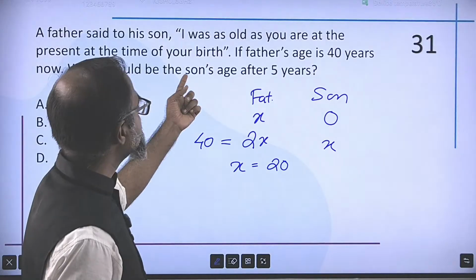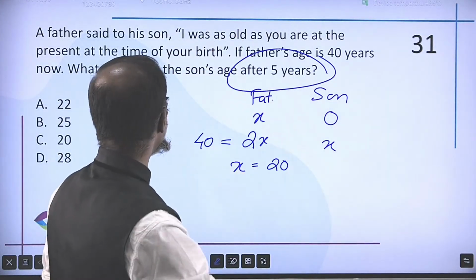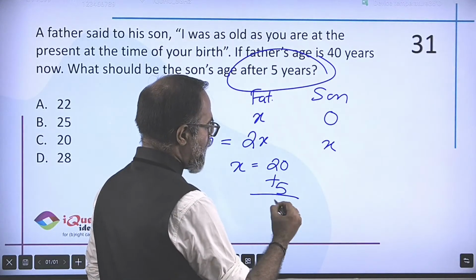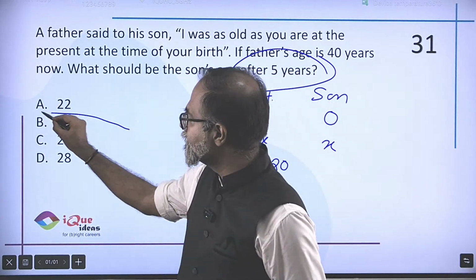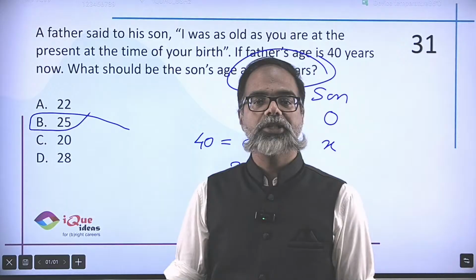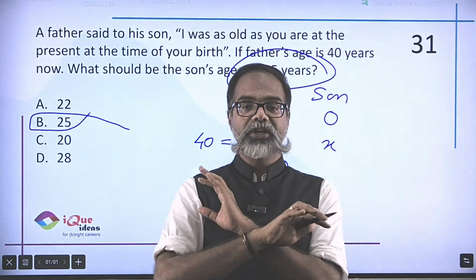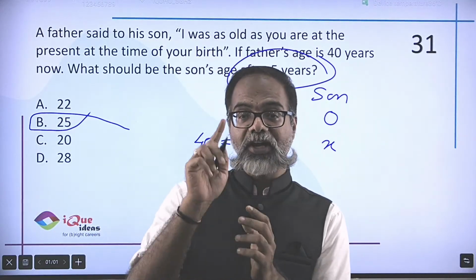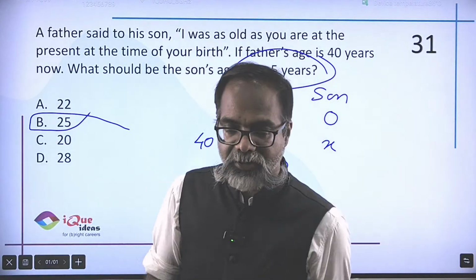But what should be the age of the son after 5 years? Don't miss this out. It says age of the son after 5 years. So adding 5, you definitely need 25 as the answer to this question. Right? 20 is also given, and that is one mistake which is very commonly made. Right? Read the question carefully. They're not asking for current age of the son. They're asking what is the age of the son after 5 years.